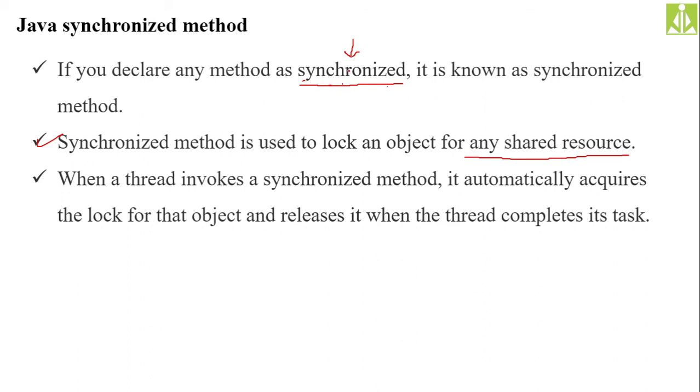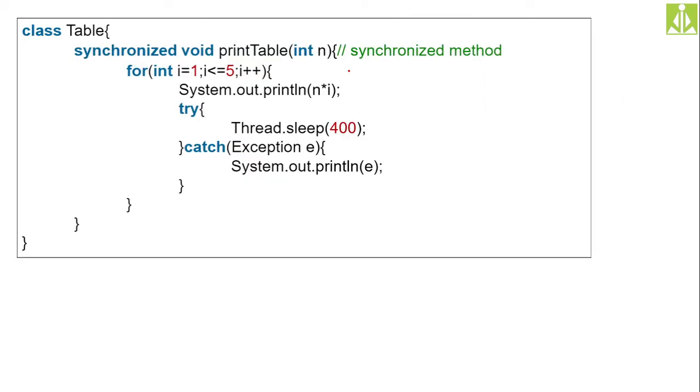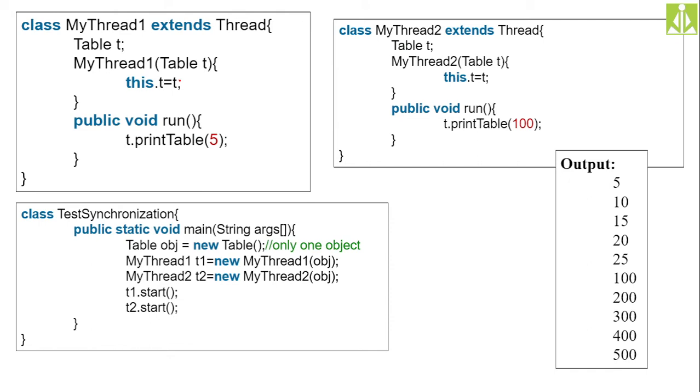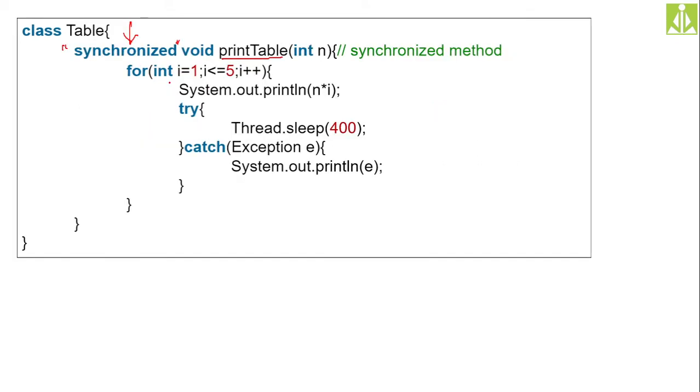So what we have to do is simply make our shared method synchronized. Here you can see our print table method. We are making it synchronized by using the keyword synchronized, so that it will be executed in a synchronized fashion. The rest of the code is the same; we just need to put synchronized on our print table method.